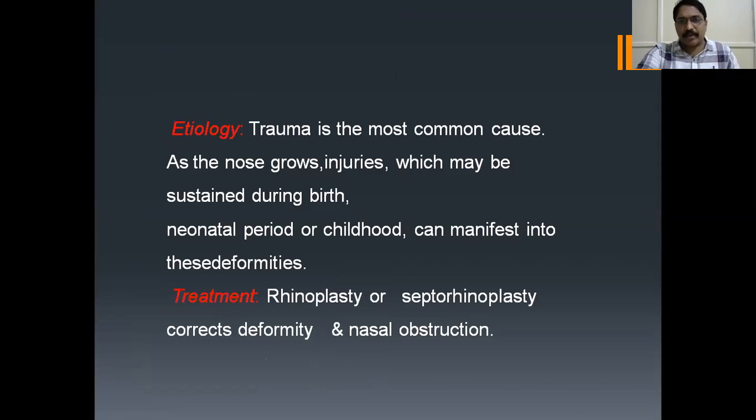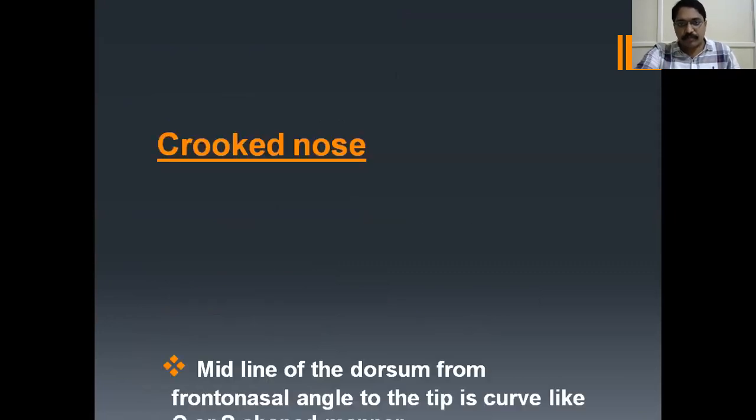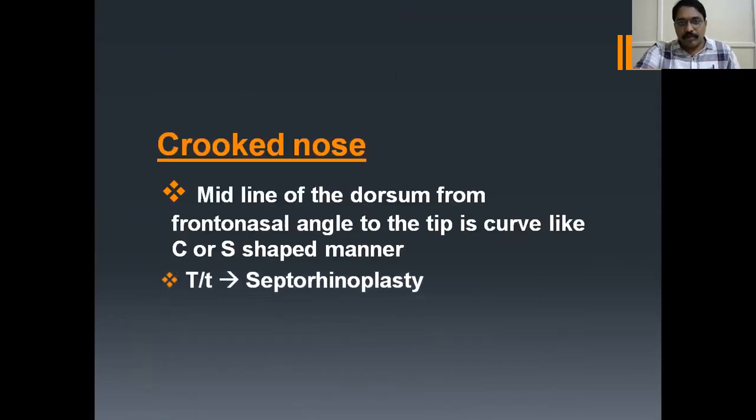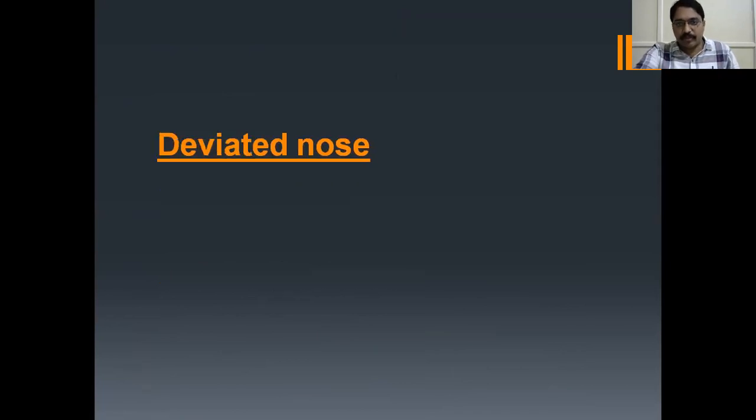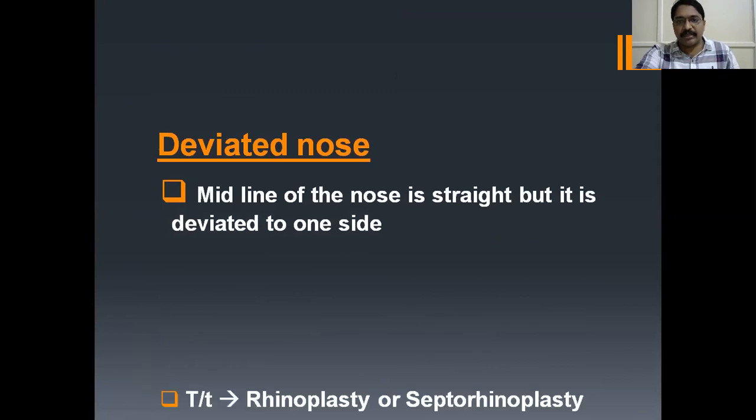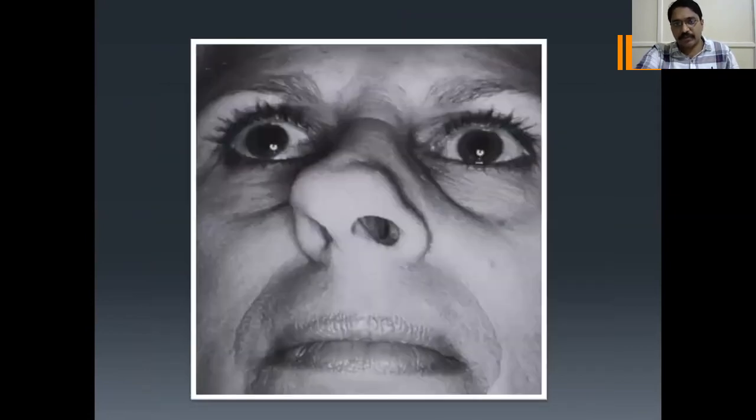Etiology is the same. Trauma is the main cause for it. Treatment is septorhinoplasty. The same thing: the C-shaped crooked nose, septorhinoplasty. Deviated nose is straight but deviated to one side. The picture showing the deviated nose. See.